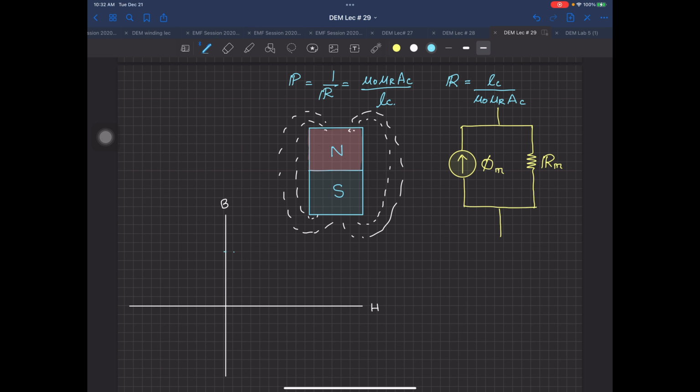Let me just make a line, 1, 2, 3, 4, 5, 6, and I have this line. So over here, I have this one. BH curve, and I'm trying to actually make it, still not very good. This is a BH curve of a typical silicon steel which you have used in your induction machine or transformer.